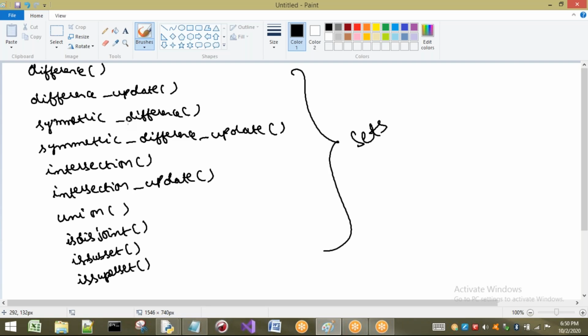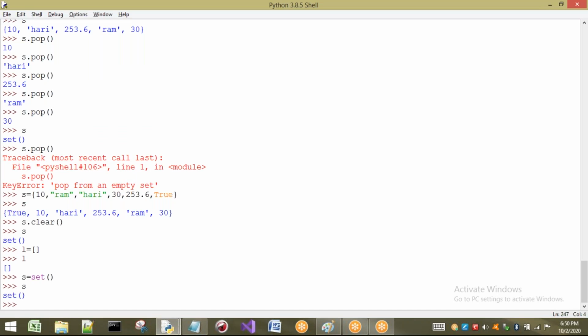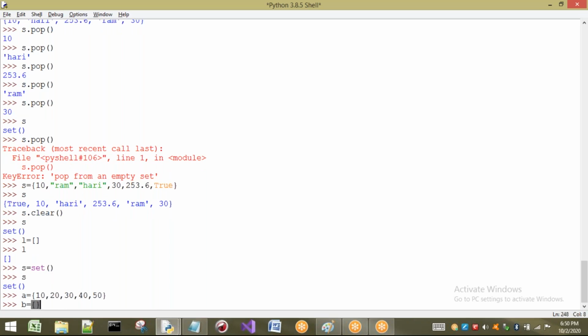Already we know this concept. What is meant by difference? We know. What is meant by intersection? We know. What is meant by union? We know. So I will explain briefly about these concepts also when I show you the output of the methods. Now see, I will take two sets here. A equal to 10, 20, 30, 40, 50, for example. Next, I'm going to take a second set also because I have to perform the operations on two sets. So 60, 40, 70, 30, 20 I am going to take.